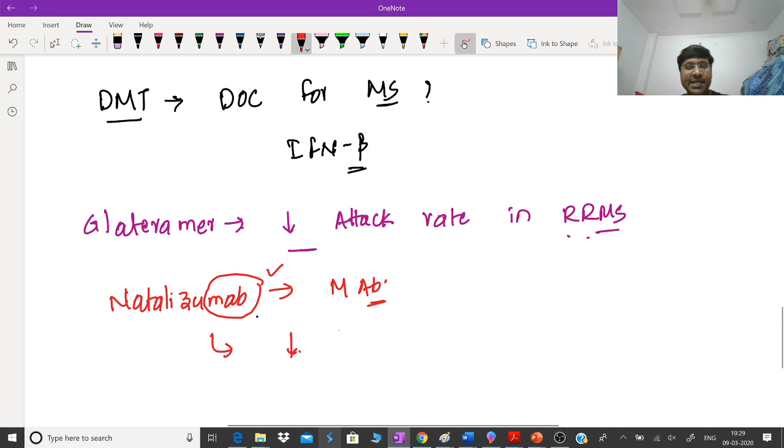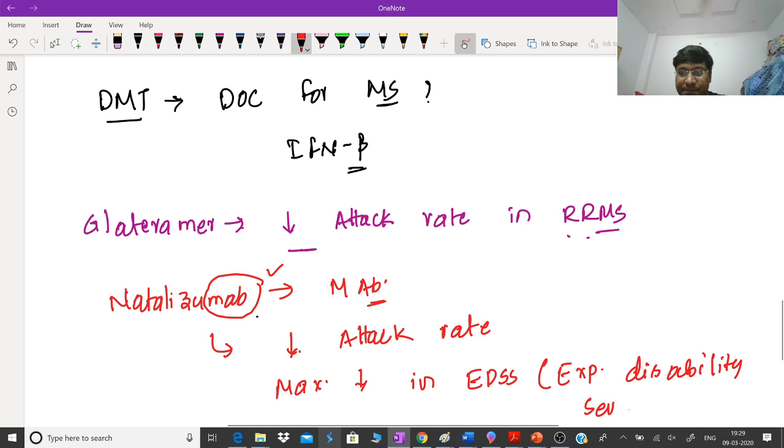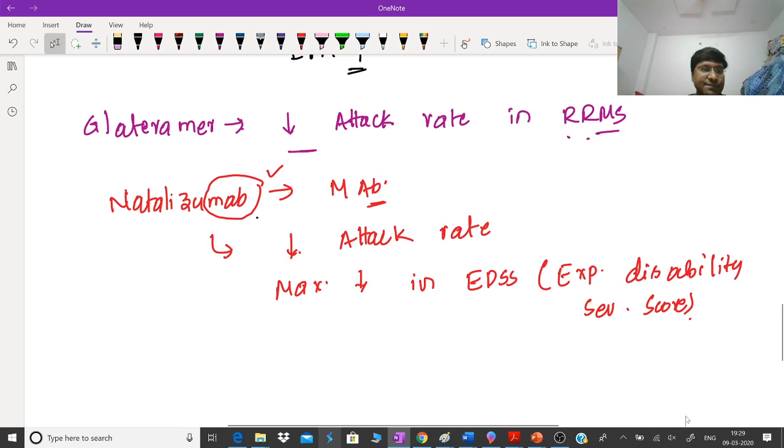It will also reduce the attack rate, and not only that, the other advantage of natalizumab is that this is the drug which will cause maximum reduction in EDSS. And what is EDSS? That is expanded disability severity score, right? Okay, so this is about your EDSS.